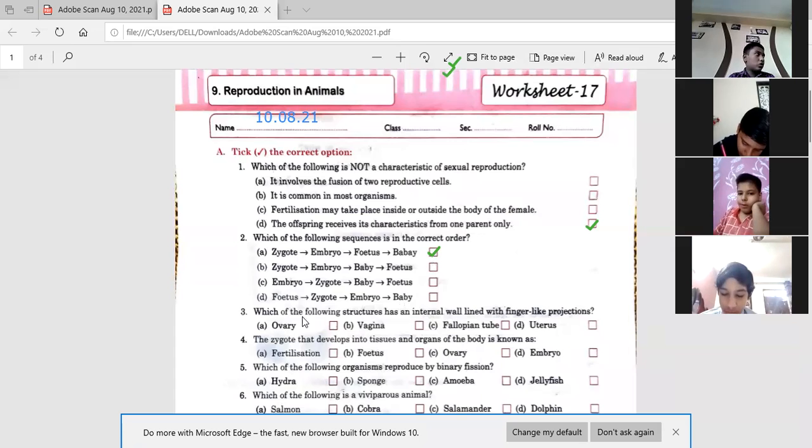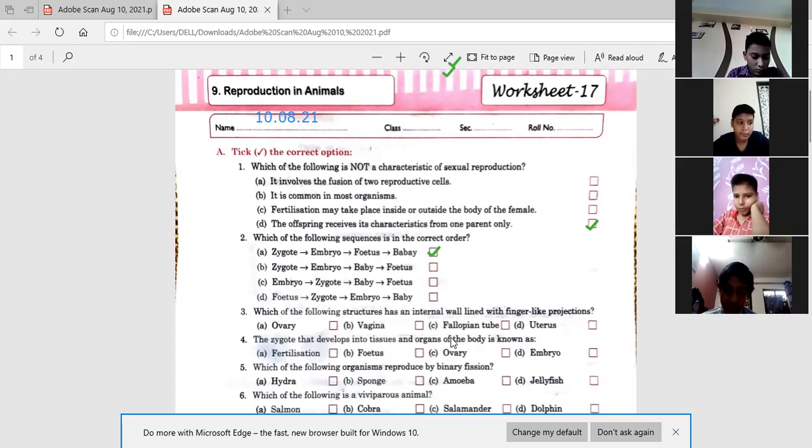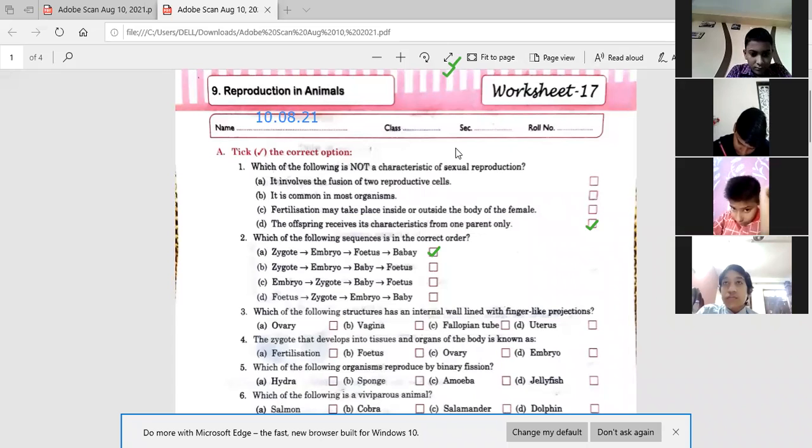Next, number 3. Which of the following structures has an internal wall lined with finger-like projection? Finger-like projection. So you may tell. Anybody any idea about it? What will be the correct options for it? Tell me, children.